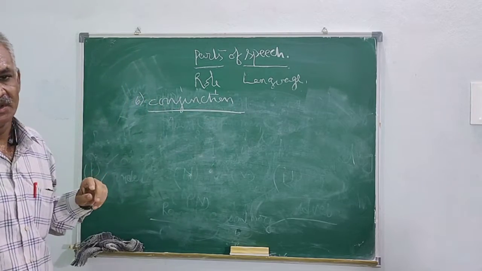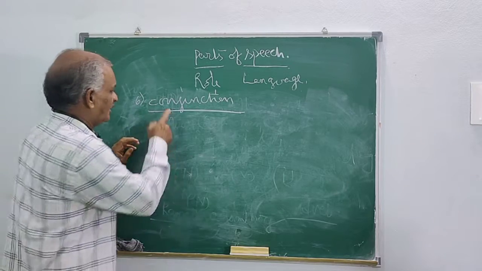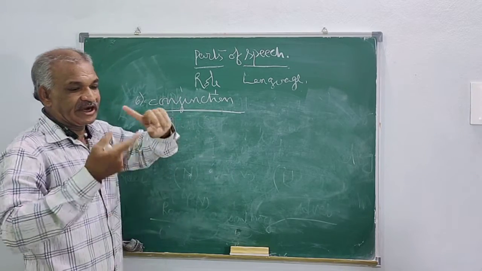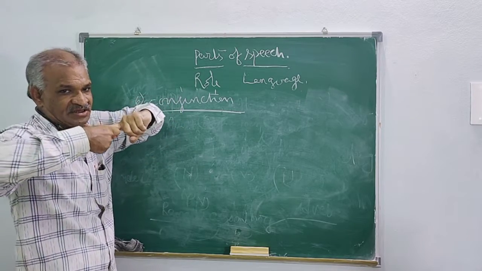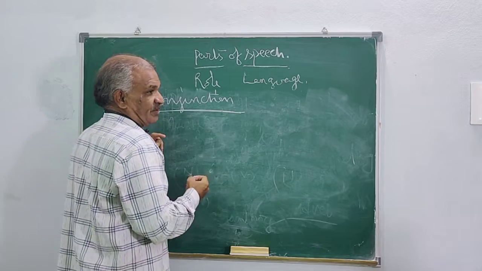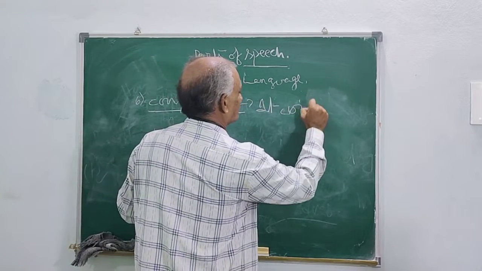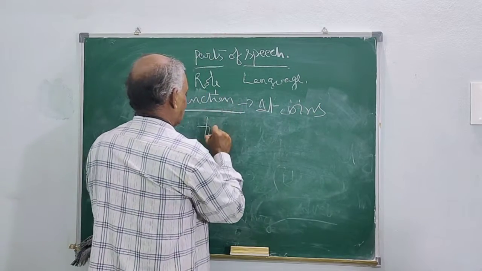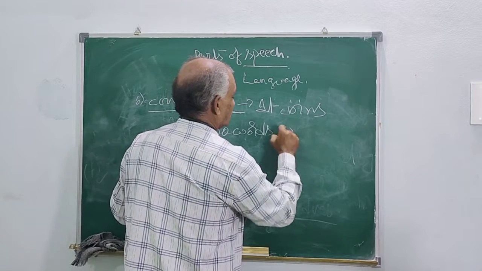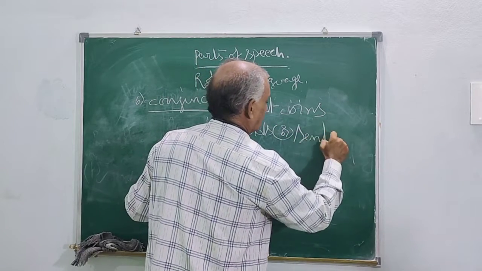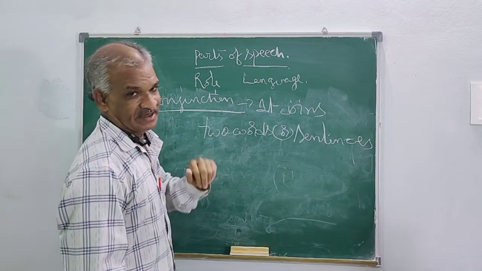Conjunction. To understand this word, the word meaning is that it connects the junctions. So the main work is that it joins two words or two sentences.